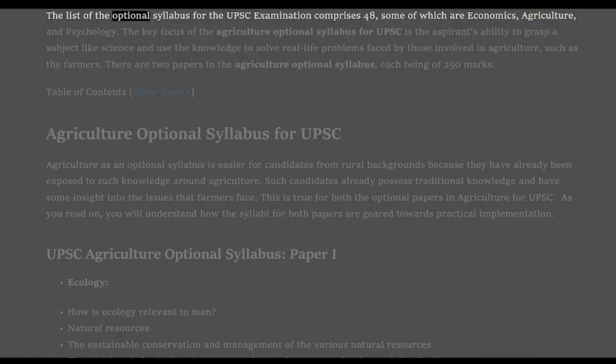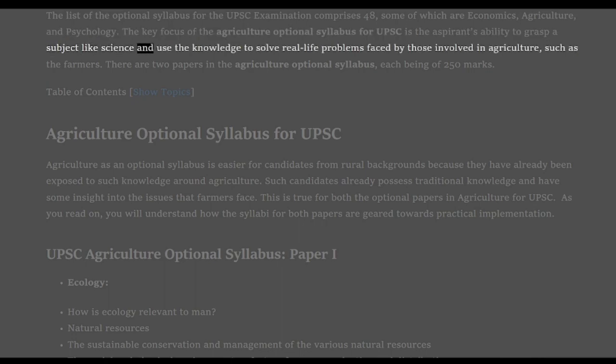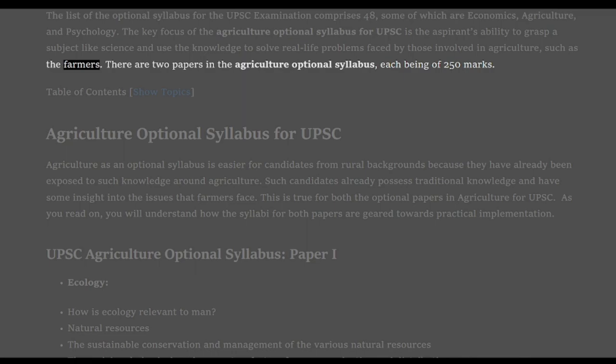UPSC Agriculture Optional Syllabus Paper I and II. The list of optional subjects for the UPSC examination comprises 48, some of which are economics, agriculture, and psychology. The key focus of the agriculture optional syllabus for UPSC is the aspirant's ability to grasp a subject like science and use the knowledge to solve real-life problems faced by those involved in agriculture, such as the farmers. There are 2 papers in the agriculture optional syllabus, each being of 250 marks.